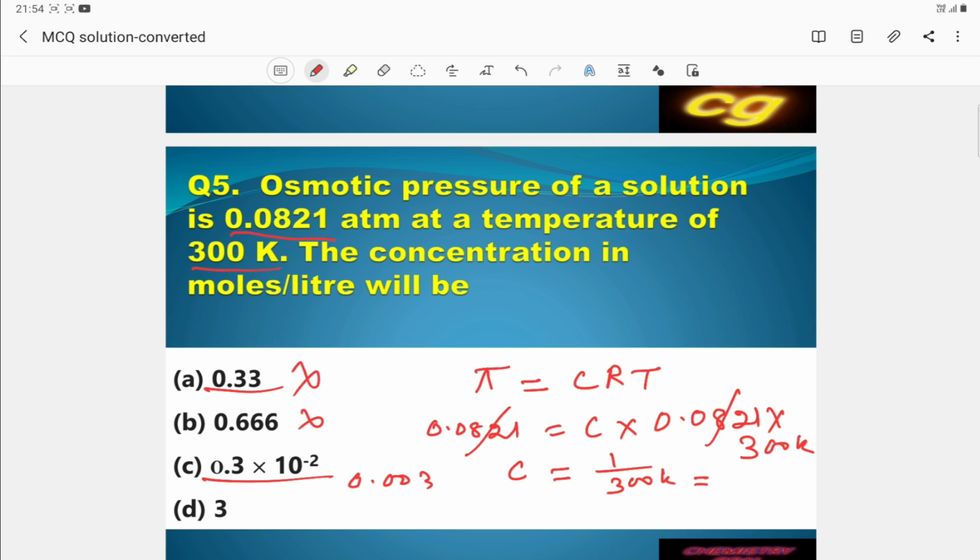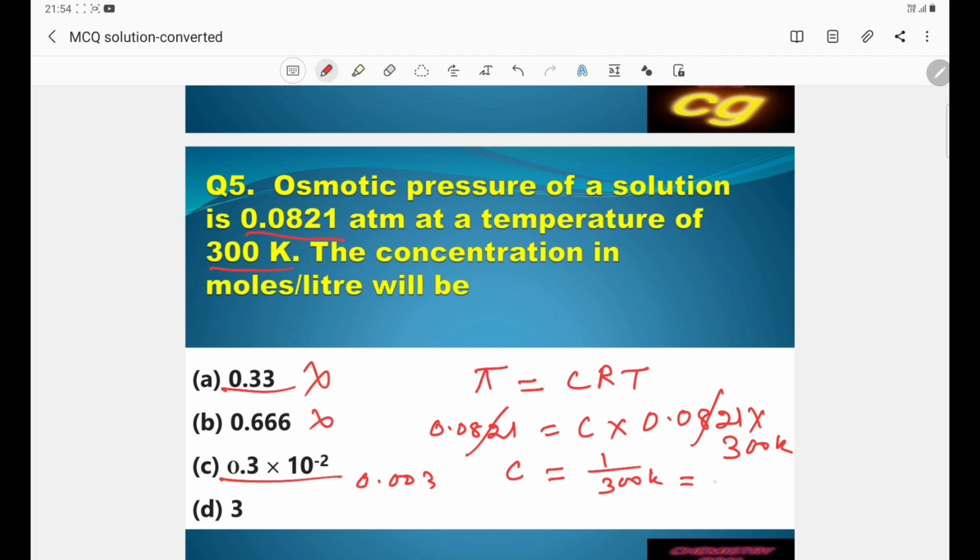0.003. So this is the value that will come. What is the value? Here, if you see the answer, this part is 1 by 3 into 10 to the power minus 2. 1 by 3 is approximately how much? 0.3. So 0.3 into 10 to the power minus 2. So this is the correct answer. So the answer is C. C is the correct answer.